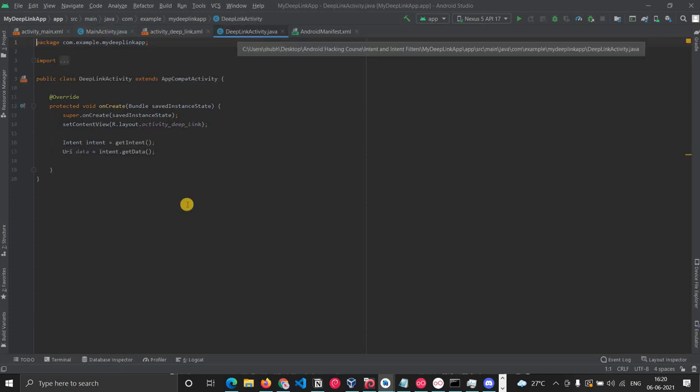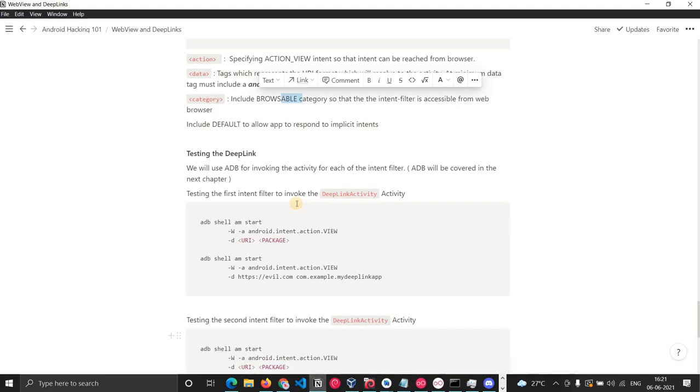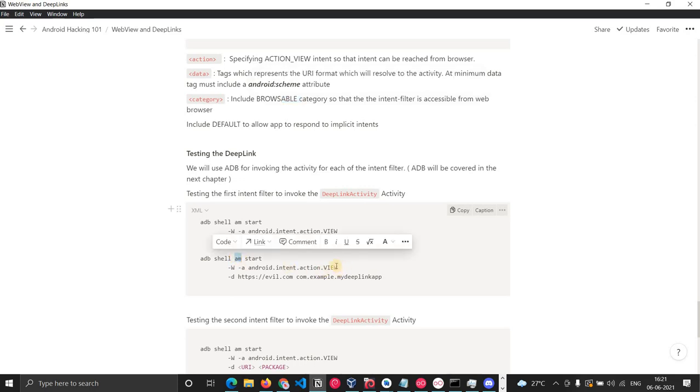Okay, so this is the deep link activity. What we will do is try to launch this application from ADB. I'm just starting it with the help of Activity Manager, and I will start that particular activity. We will talk about ADB in the next chapter.